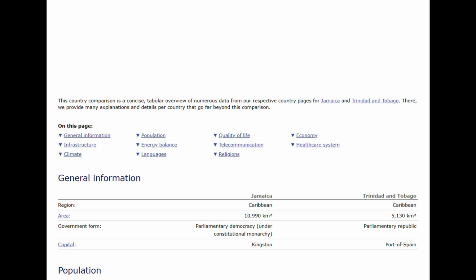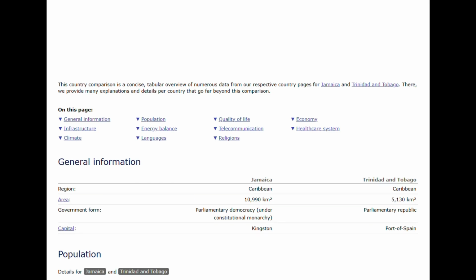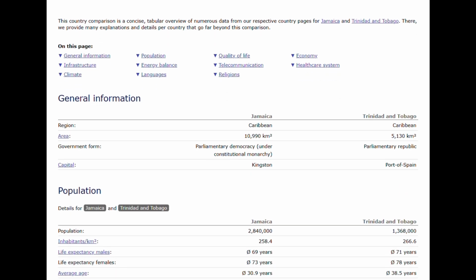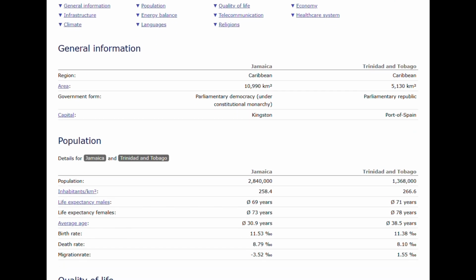Obviously, both are a parliament, but I guess the functionality of them is different, and that might explain the score in the other post as well. When it comes to the population, Jamaica has a bit over twice as much of a population compared to Trinidad and Tobago, which really makes sense, though the inhabitants per kilometer are very similar. I guess that makes sense because Jamaica is twice as large as Trinidad in landmass and twice as large in population, so that pretty much makes sense.